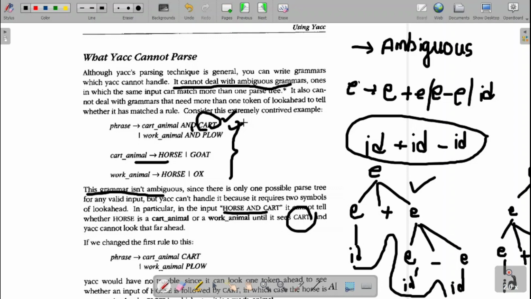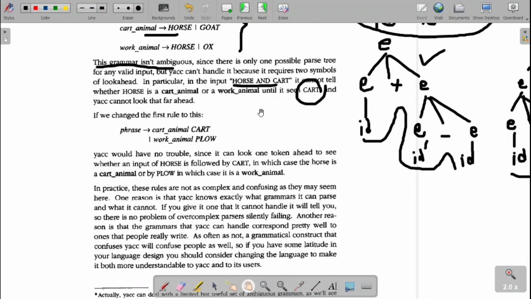Such conditions we cannot handle. That is, Yacc cannot look ahead that far ahead. So these two things you need to be careful about when you are dealing with Yacc. That is, we cannot handle the ambiguous grammar and we cannot have too far apart look ahead symbols. It cannot handle that.